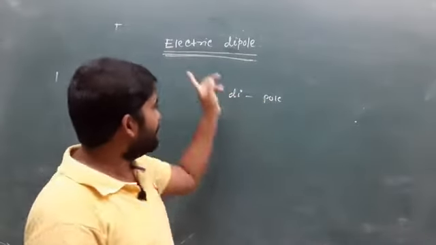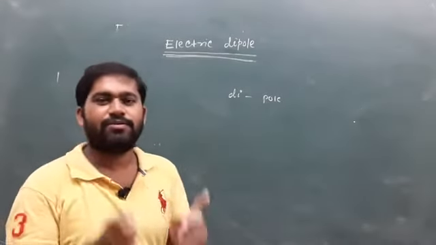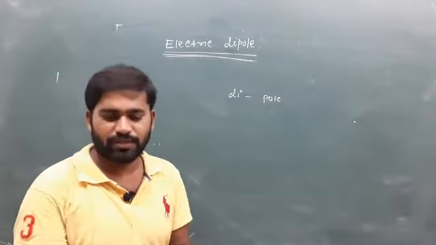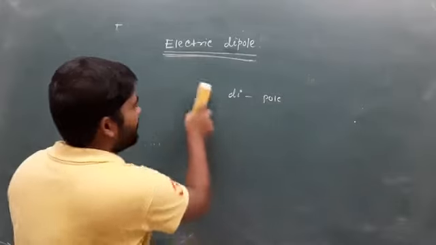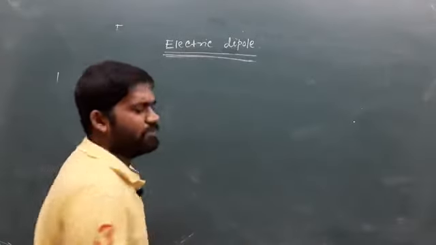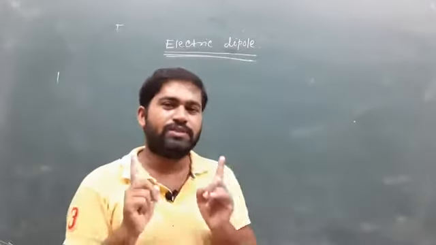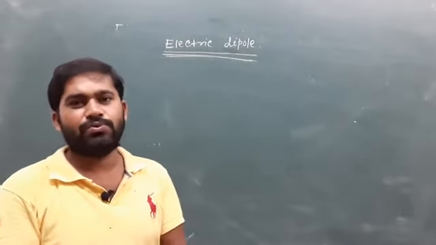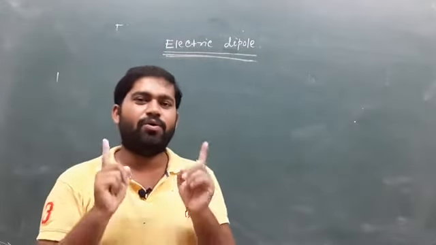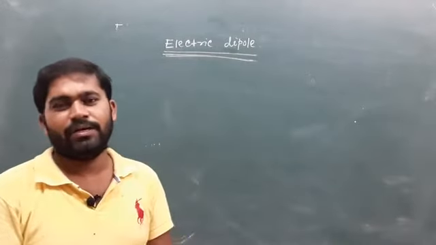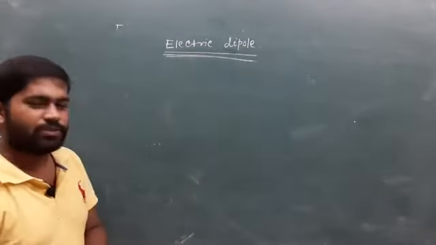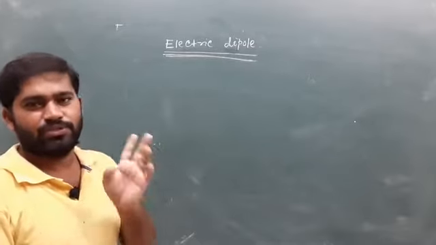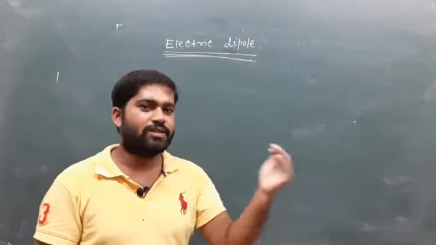Electric dipole means we can say it contains two charges, and those two charges must be of opposite sign. That means one charge is positive and the other charge is negative.